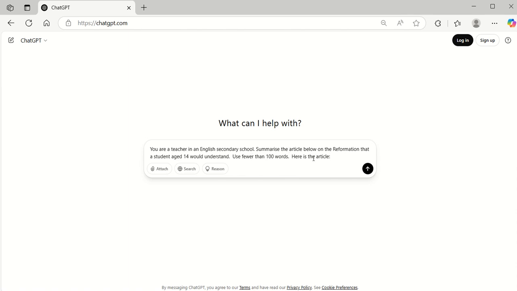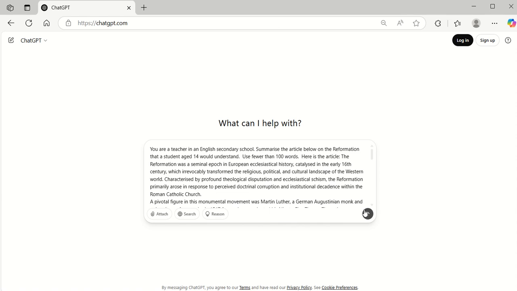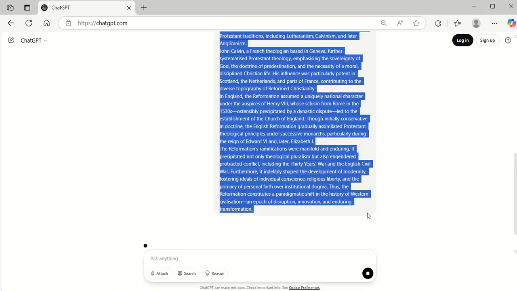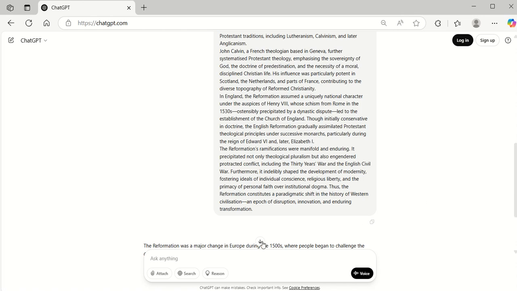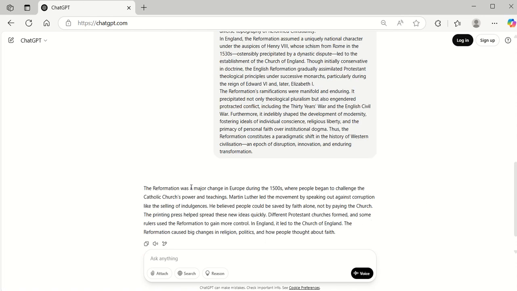I'm trying to be specific. And then I've got a little statement here saying here's the article, and then at this point I will put the article in. So I'll paste that in and then I will generate that. So then it will generate the response. So it's saying here now, the Reformation, the major change in Europe during the 1500s, people began to challenge Catholic Church teachings. So it's talking about indulgences, but doesn't really explain what they are. So this is an example where you might not be perfectly happy with the summary.